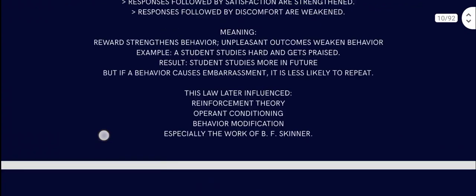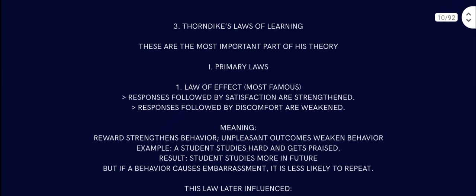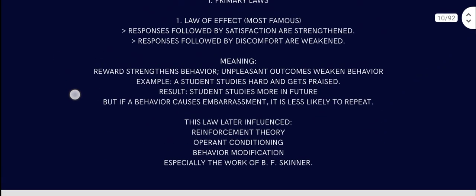So we get three. These three are primary laws. The law of effect means behavior that is rewarded is strengthened, and behavior that causes embarrassment is less likely to repeat.